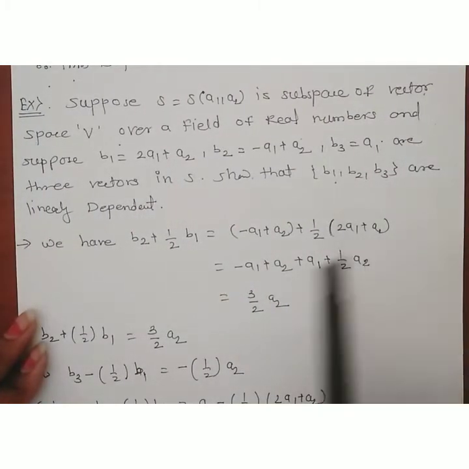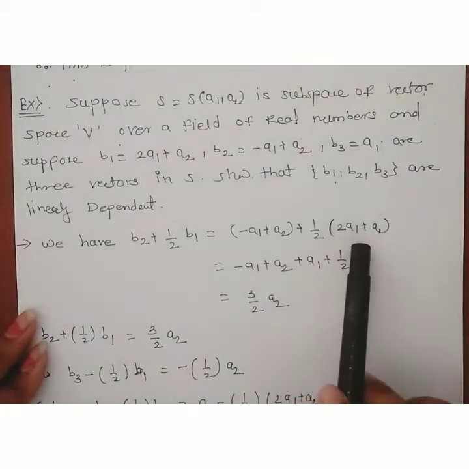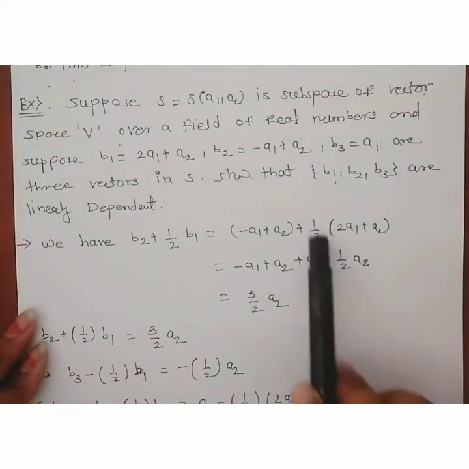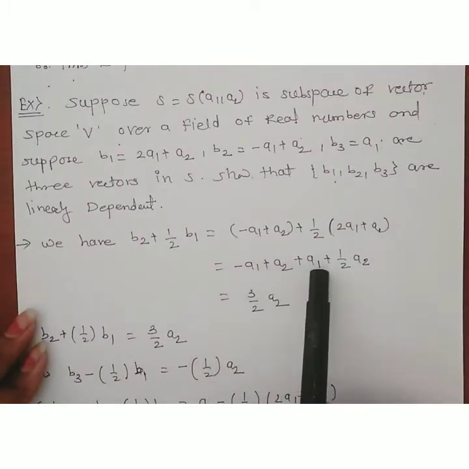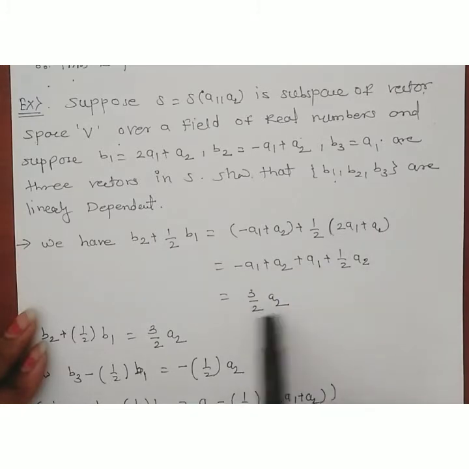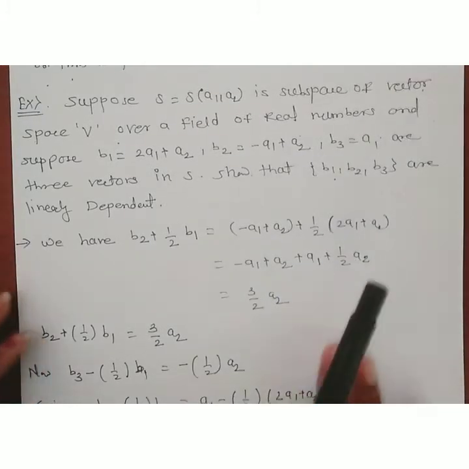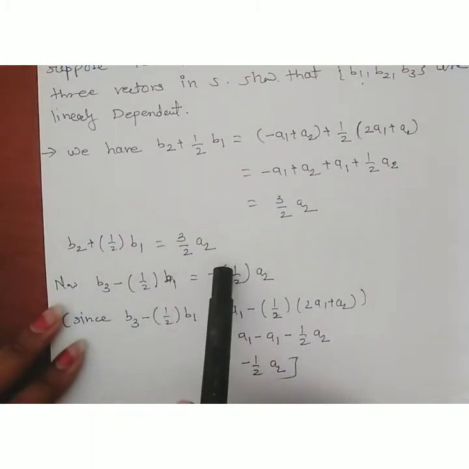Putting in these values, it is equal to minus a1 plus a2, plus 1/2 into (2a1 plus a2), which is minus a1 plus a2 plus a1 plus 1/2 a2. Minus a1 plus a1 becomes 0, and a2 plus 1/2 a2 is 3/2 a2. This implies b2 plus 1/2 b1 is equal to 3/2 into a2.